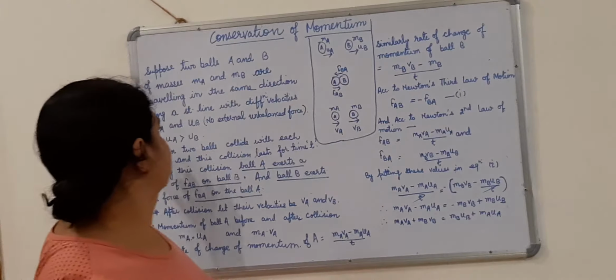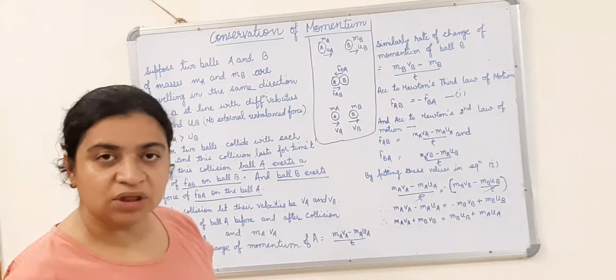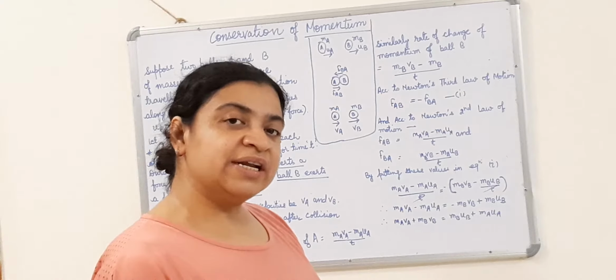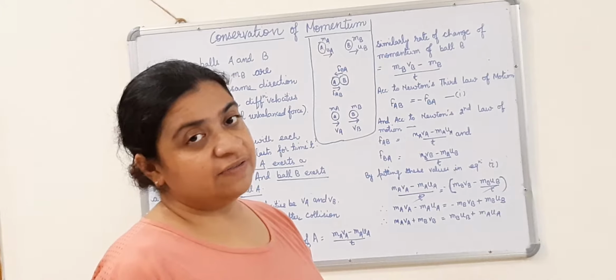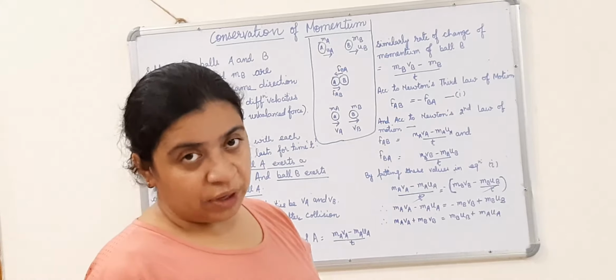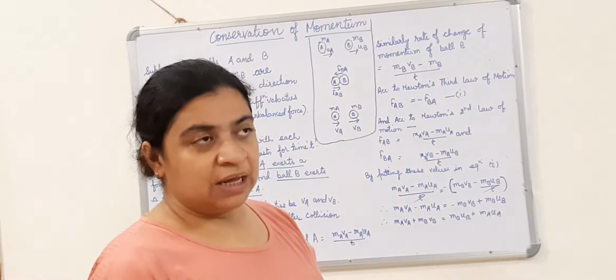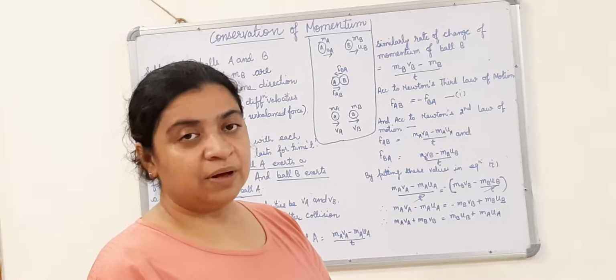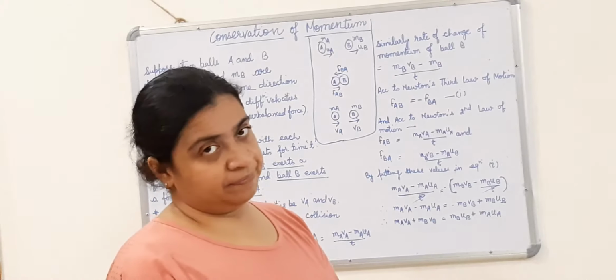In this case, there is no external unbalanced force acting on these two balls. Their initial velocity is UA for ball A with mass MA. Similarly, the velocity of ball B is UB and its mass is MB.